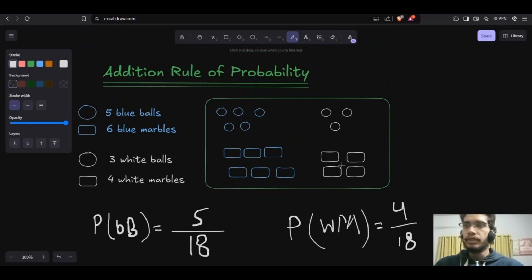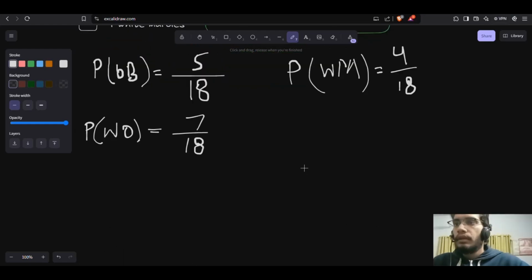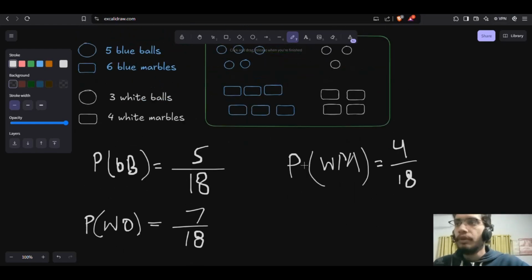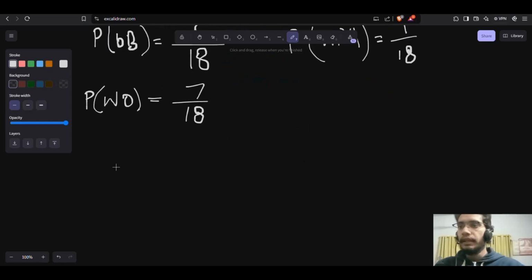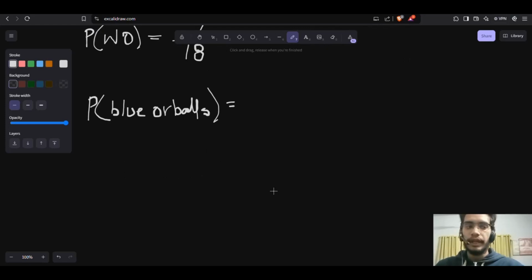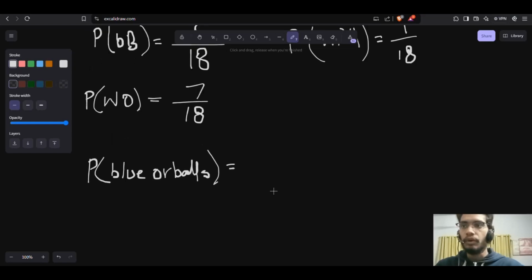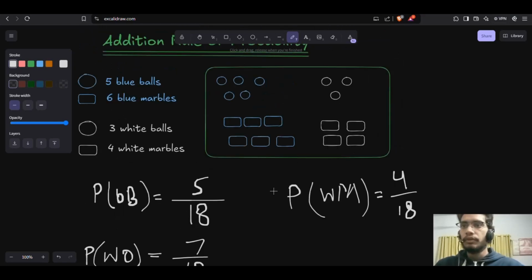For the addition rule of probability, what if I ask: what is the probability of getting a blue object or a ball?